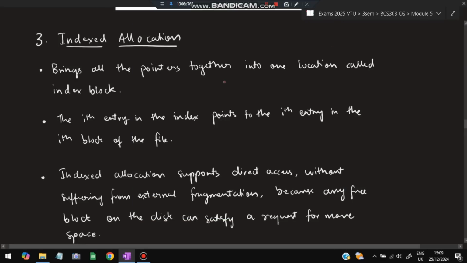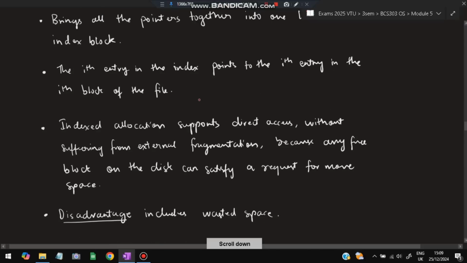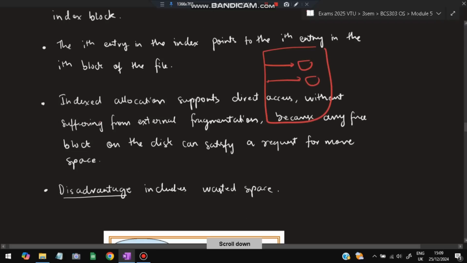Moving on to the third type of allocation, which is indexed allocation. What happens here is it brings all the pointers, whatever pointers are there in the whole system, together into one location called the index block. This is what is called index allocation. All the pointers are present in one location. The ith entry in the index points to the ith block of the file. So we can easily access a pointer and the file. It will all be present in one space. That is index allocation.